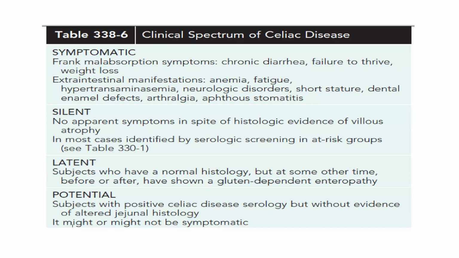Then there are latent cases, subjects who have a normal histology, but at some other time, before or after, they can have a gluten-dependent enteropathy. So they are basically silent individuals with a normal histology, but because of any predisposing condition or infection, they can develop gluten-dependent enteropathy later in life. It does not mean that this child will have celiac disease from birth, but he is predisposed to having celiac disease later in life. Then there are potential subjects with positive celiac disease serology, but without evidence of altered jejunal histology. They might or might not be symptomatic.